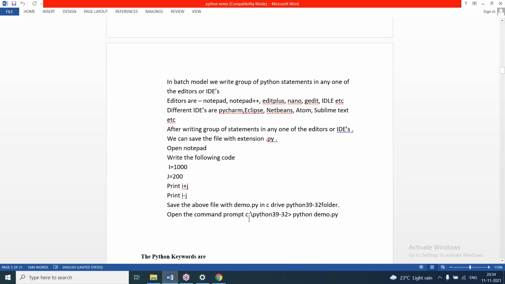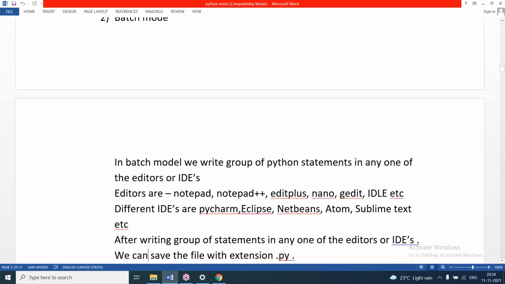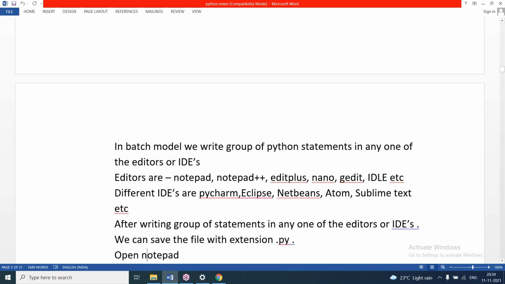To write Python programs, we can use editors like Notepad, Notepad++, Edit Plus, Nano, Gedit. Ideally, all these we can use. And we can use IDEs also, integrated development environments. So we can use PyCharm, Eclipse, NetBeans, Atom, Sublime, Jupyter. So many other IDEs are there.